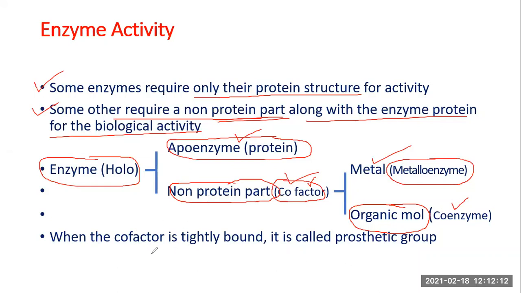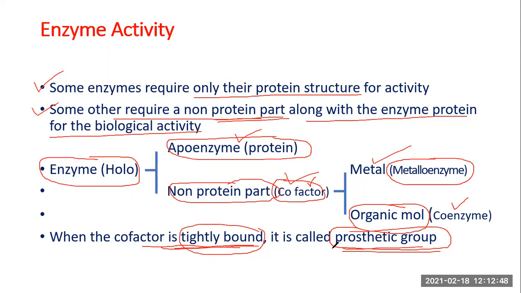Usually the cofactor is loosely bound to the enzyme. But in some exceptional cases, the cofactor is tightly bound. Then it is called, please understand, a prosthetic group. When that cofactor, the non-protein component of the holoenzyme which is required for the biological activity of the enzyme, is very tightly bound to the enzyme, it is very often given the name prosthetic group.